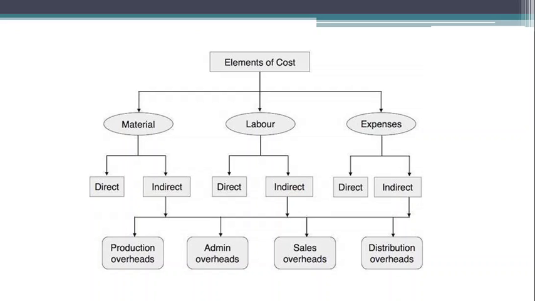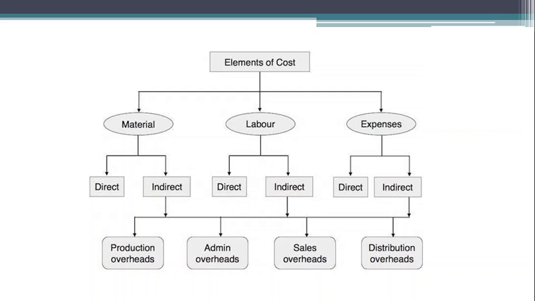So whatever we have discussed, that is at a glance. Elements of cost, there are basically three elements of cost: material, labor and expenses. And each element is categorized into direct and indirect.